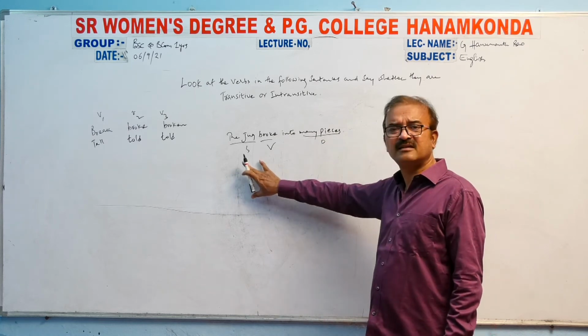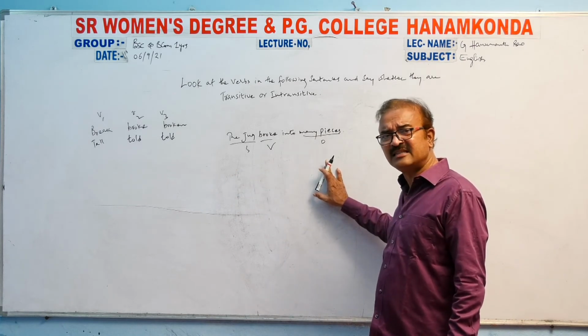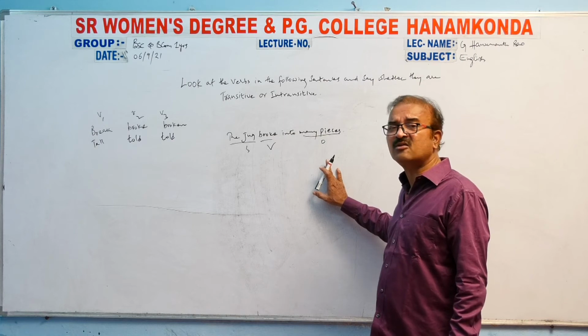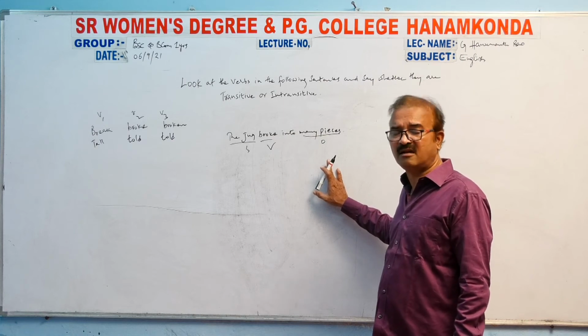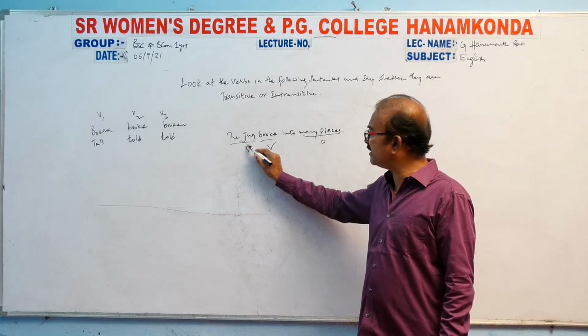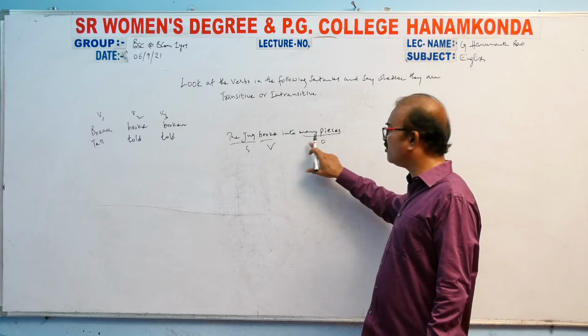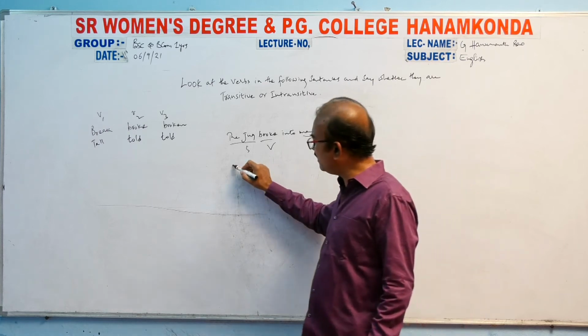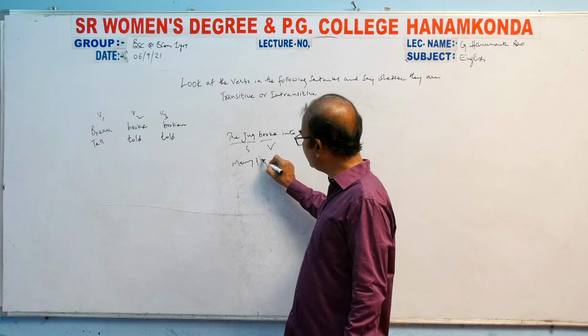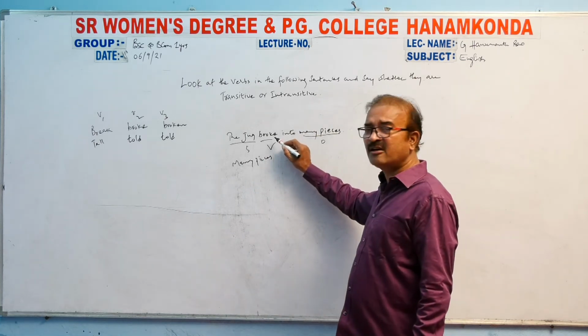Many pieces broke into the jug. Is there a meaning in that sentence? Does this sentence get called a meaningful sentence? No. Check this one. The jug is the subject. Broke is the verb. Into many pieces. I took many pieces as the object. So if you take this one, many pieces. Then break, broke, broken.